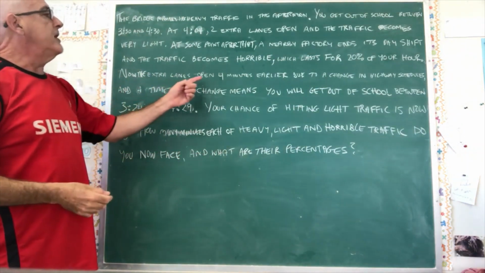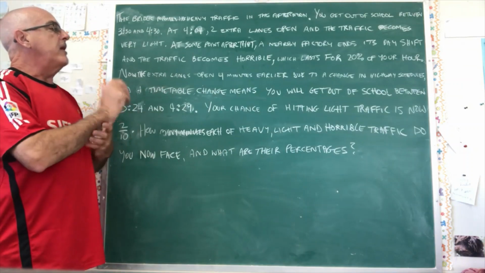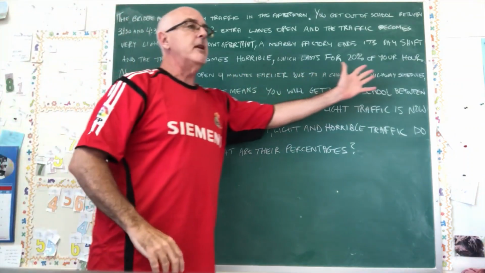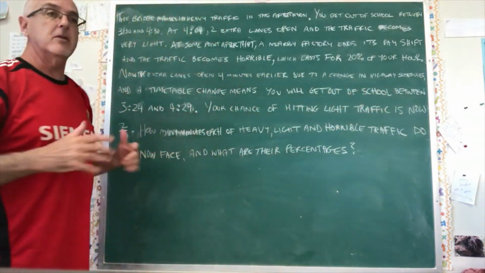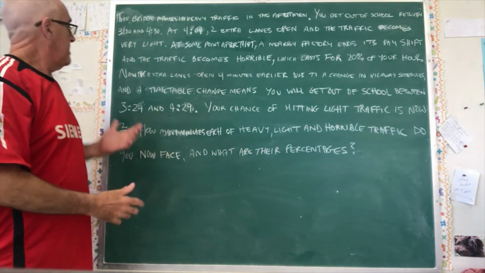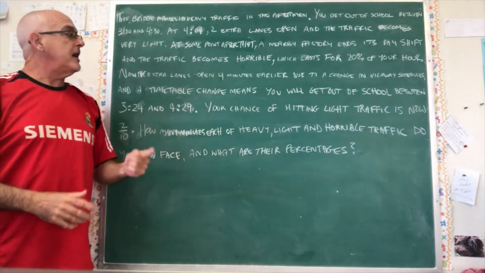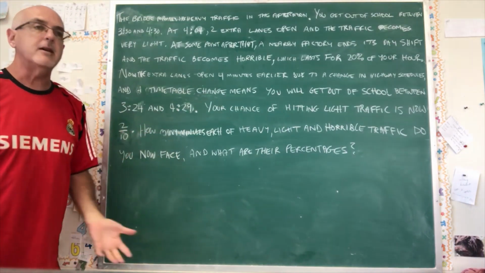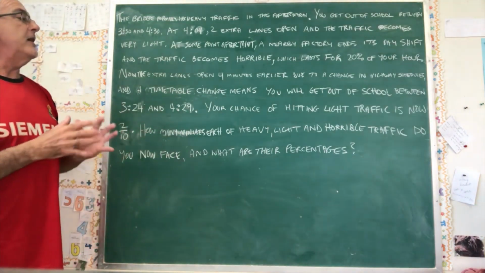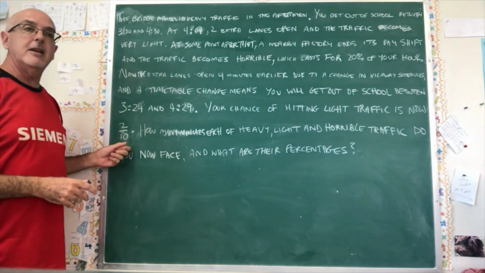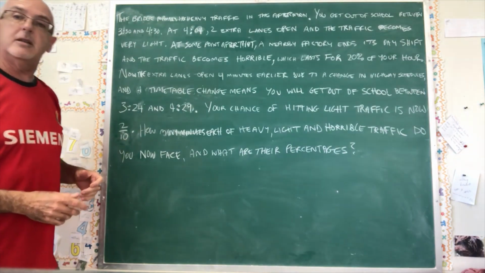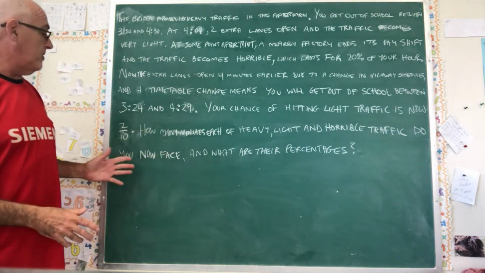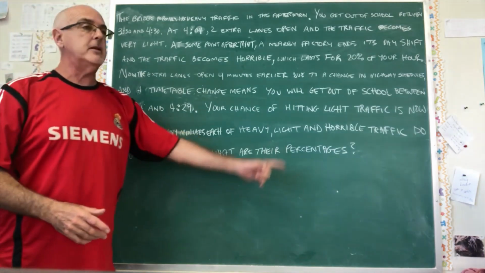Now the extra lanes are opening only 4 minutes earlier because they've made a change in the highway schedule, so now things have changed. And a timetable change at your school means you're getting out of school between 3:24 and 4:29 instead. Your chance of hitting light traffic is now 2 out of 10. How many minutes each of heavy, light, and horrible traffic do you now face, and what are their percentages?